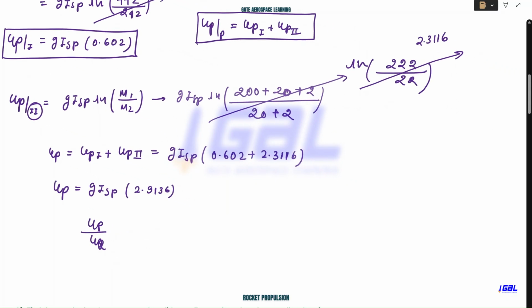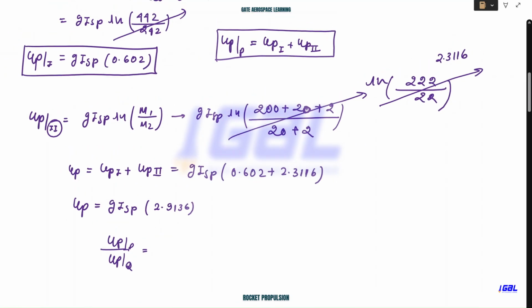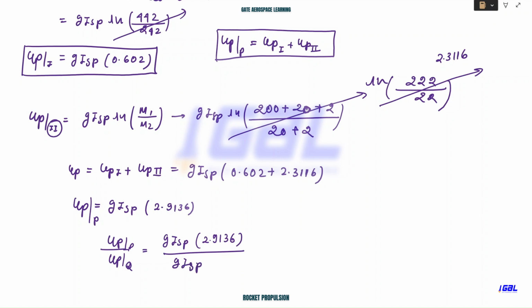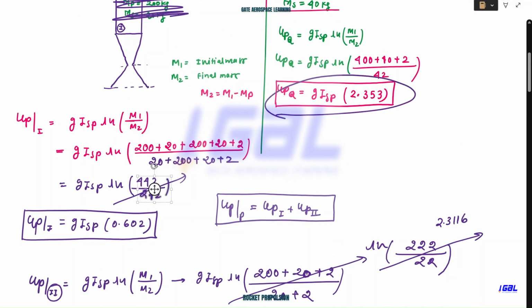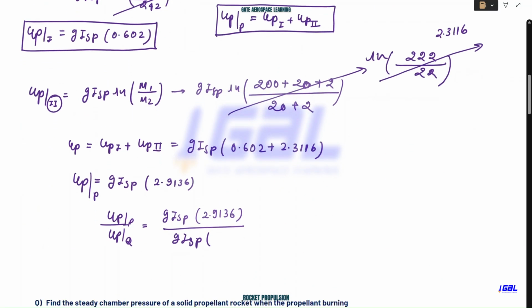Now we just need to take the ratio up by uq. We can do this, right? Let me do it this way, P rocket and Q rocket. This is for P rocket, right? So g Isp times 2.136, and for the other this will be 2.353.